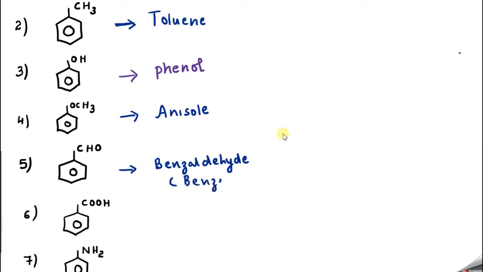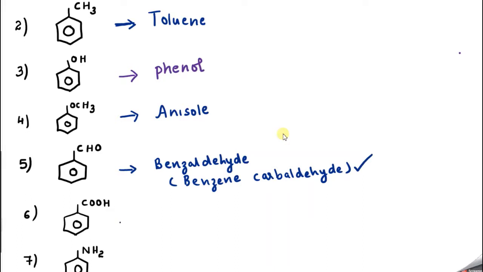Benzene. Since CHO is present outside, we can say carbaldehyde. Okay. Suppose in exam they give both options, benzaldehyde and benzene carbaldehyde. The more correct answer is benzene carbaldehyde. Okay. So please remember this.